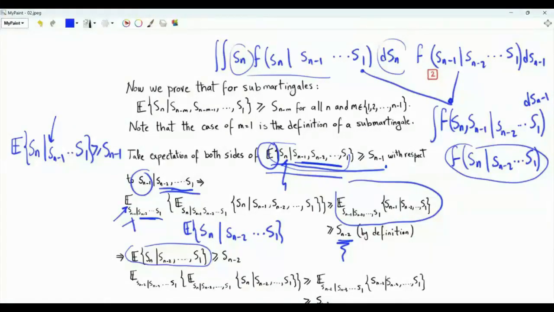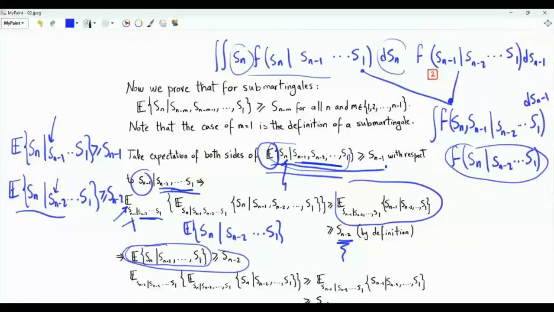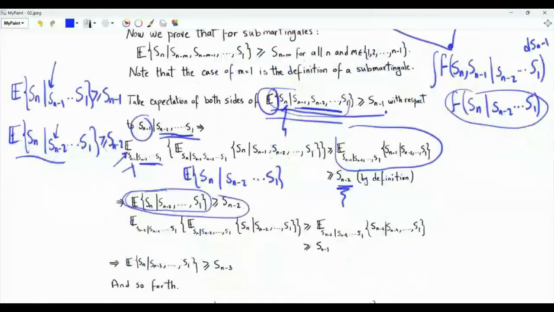From this definition, we have concluded that if we take the conditional expectation of Sn given the random variables from S1 to Sn minus 2, this conditional expectation is greater than or equal to Sn minus 2. Starting from this inequality, we can take the conditional expectation of both sides with respect to Sn minus 2 given the random variables from S1 to Sn minus 3. And we get this inequality here, that the conditional expectation of Sn given the random variables from S1 to Sn minus 3 is greater than or equal to Sn minus 3.